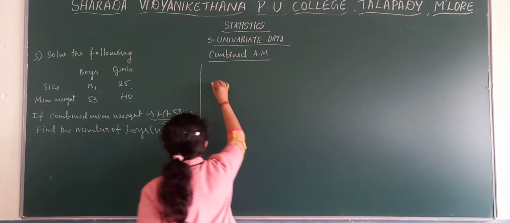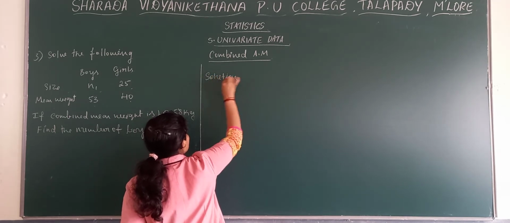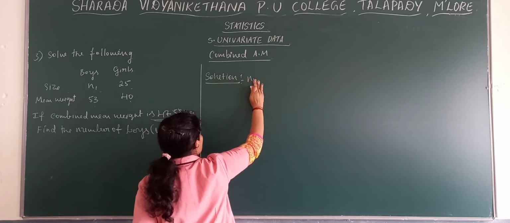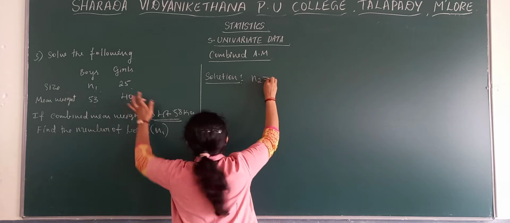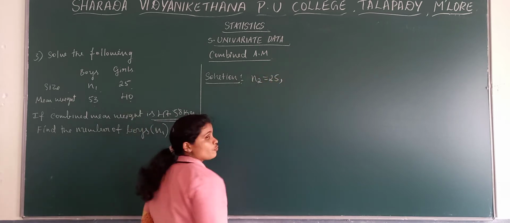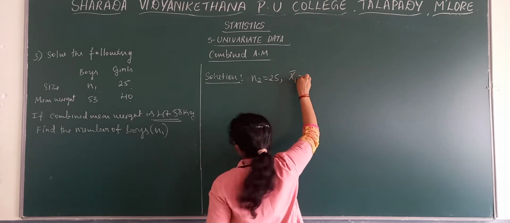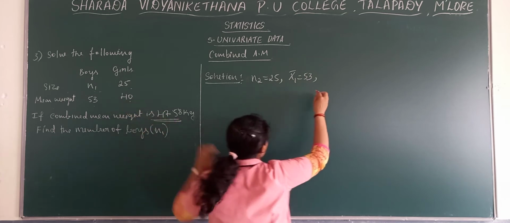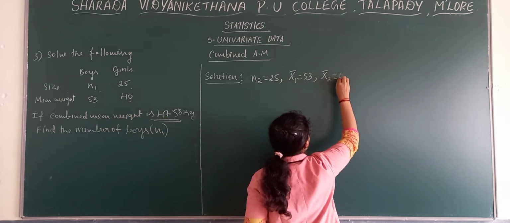Firstly we will write the given values, which values they have provided in the problem. So n1 we don't have any particular value, n2 we have as 25, x bar 1 we have as 53 and x bar 2 is 40.